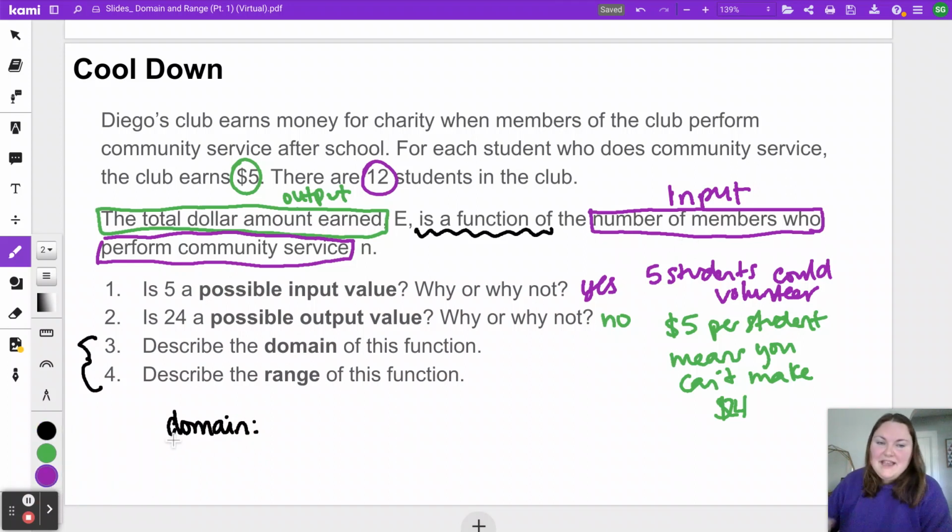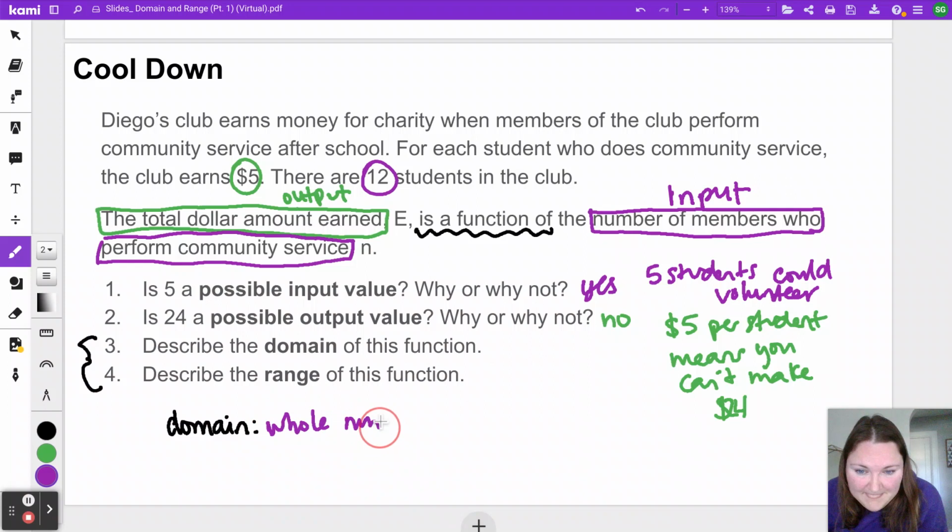So if I think about possible numbers of students who could volunteer, I know I can't have negative numbers because I can't have -3 students, -2 students. Can I have half a student or 6.8 students? No. So that means it has to be a whole number. So when I describe it, I'm not going to say any number, I'm going to have to say whole numbers.